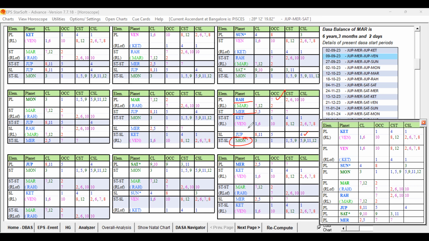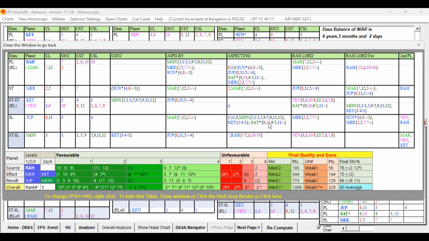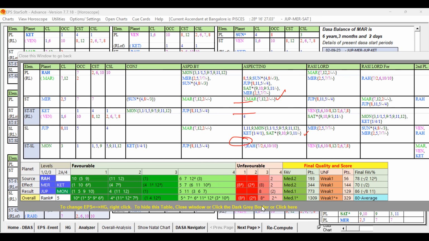So let us check whether Rahu is having good key planets in its supports. You can see Moon at the sub level, we already studied, whether Moon is having key planets in the ruler link. Let us check if Moon is forming any ruler link. Just a minute.